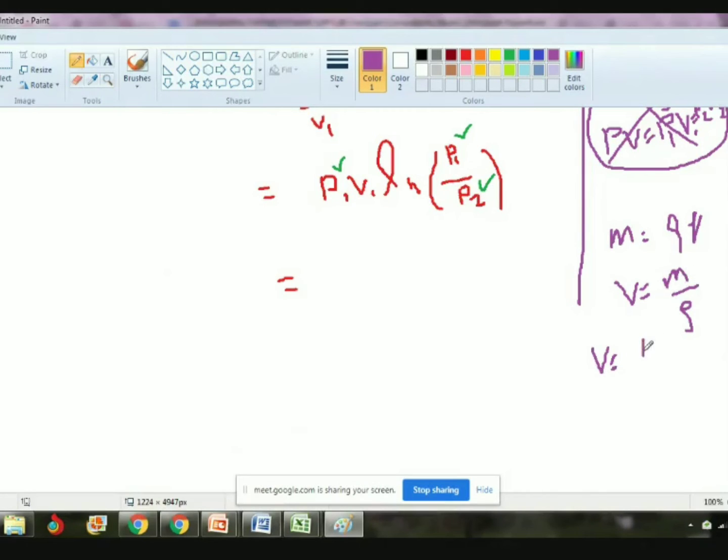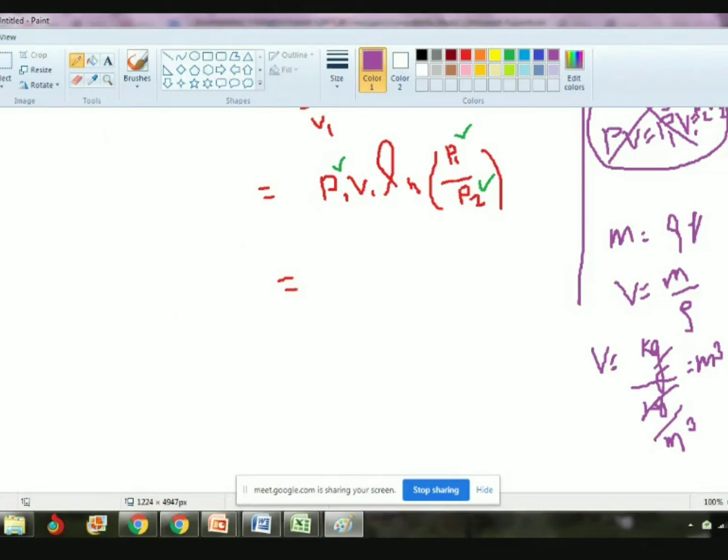What is the mass unit? Kg. What is the density unit? Kg per meter cube. So kg gets cancelled, meter cube will come in the numerator. So what is the volume unit? Meter cube. So our formula is correct.